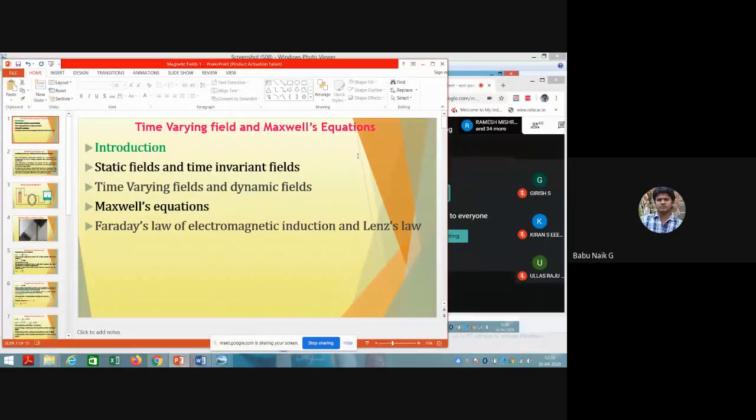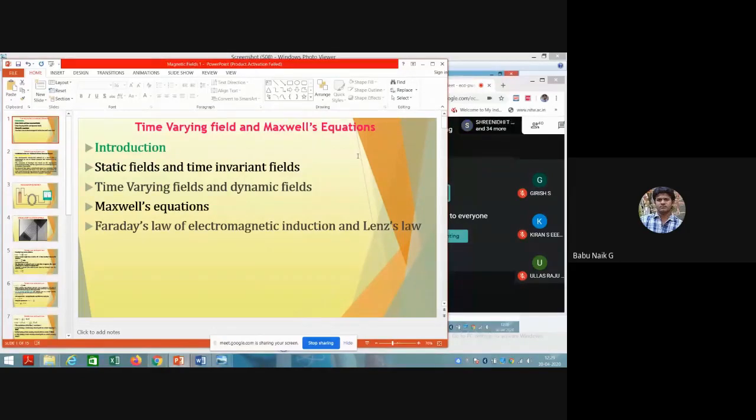Till now we have studied the concepts of electrostatic and magnetostatic fields, which do not change with respect to time, and do not depend on time.